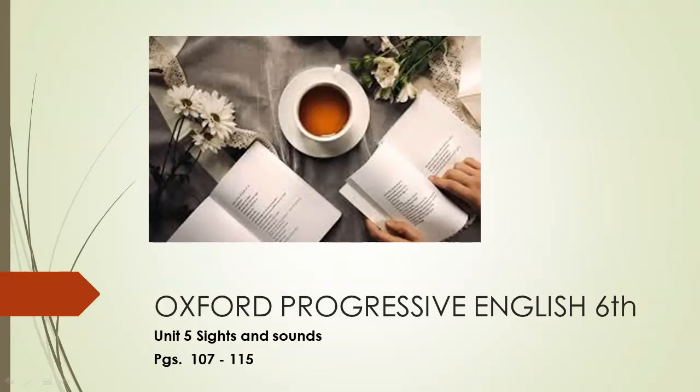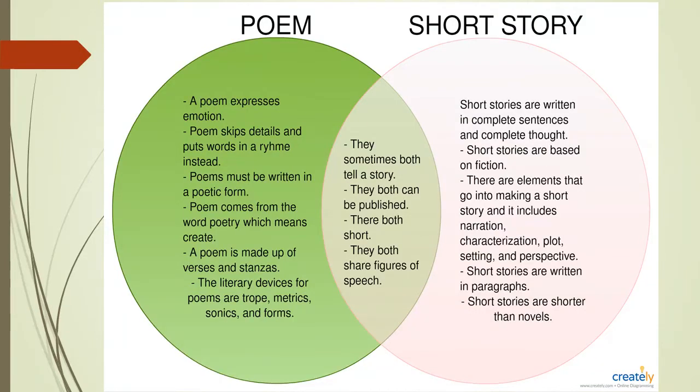Oxford Progressive English Book 6, and in this lesson we are going to cover unit number 5, Sights and Sounds, from page number 107 to 115. Open your books at page number 107. Read the topic, Reading for Comparison, Poetry and Fiction.